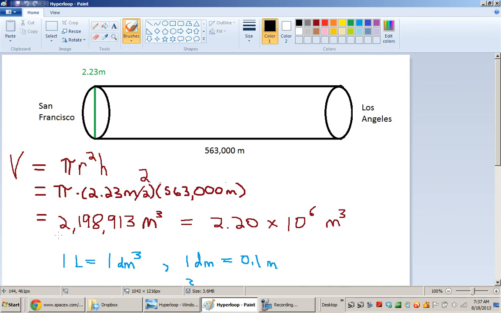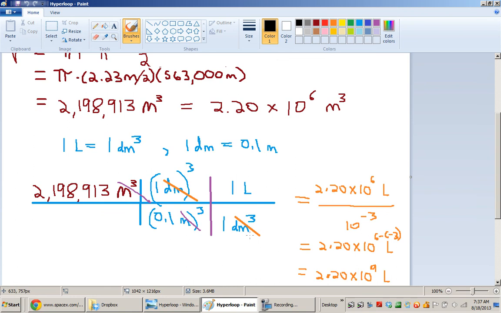And for me, this is not a terribly useful number because I don't have a good mental grasp, I don't have a good feel or intuitive understanding for what a cubic meter is. I mean, I can think of it as a giant box, but it's not something that I can hold in my hand. I'm used to liters. I drink in liters. You know, I have a 2-liter bottle at home of cola that I drink. I drink too much cola, but that's neither here nor there.